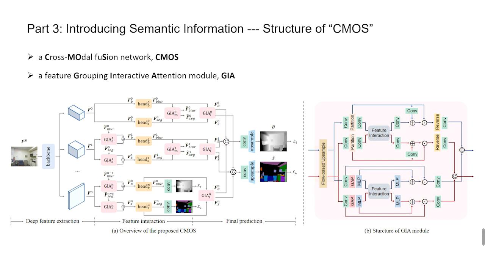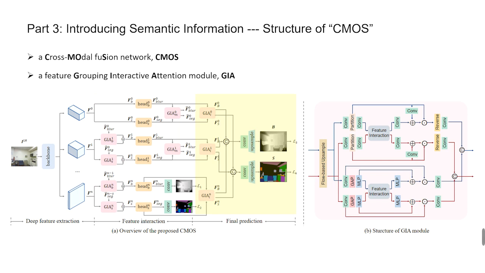CMOS is a multi-scale network with 3 stages. In the first stage, a fully convolutional encoder capable of generating multi-scale features is used to extract deep features. In the next stage, we employ task-specific heads to individually extract features for blur and semantics, and use GIA modules to facilitate interaction between these two modalities.